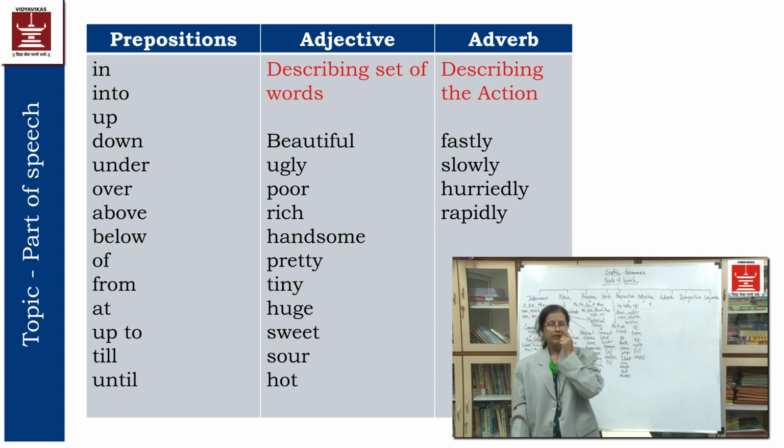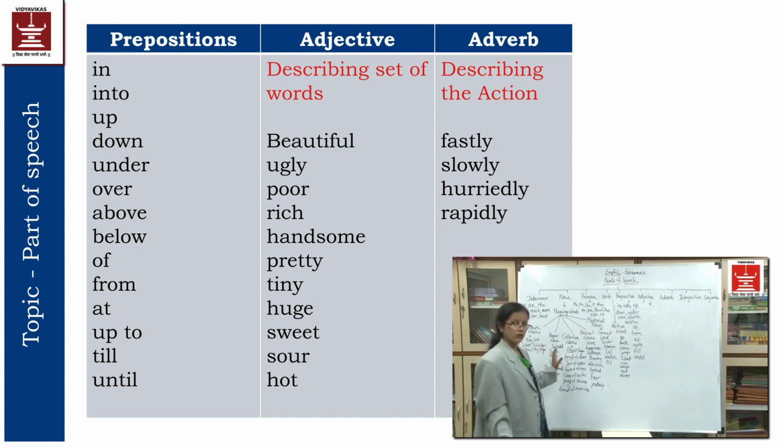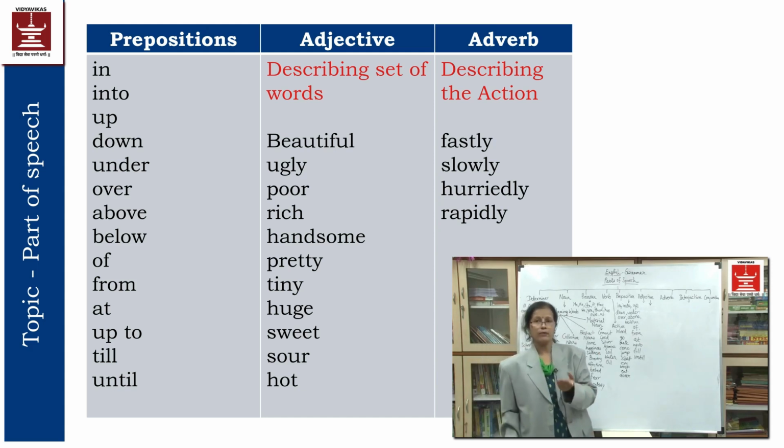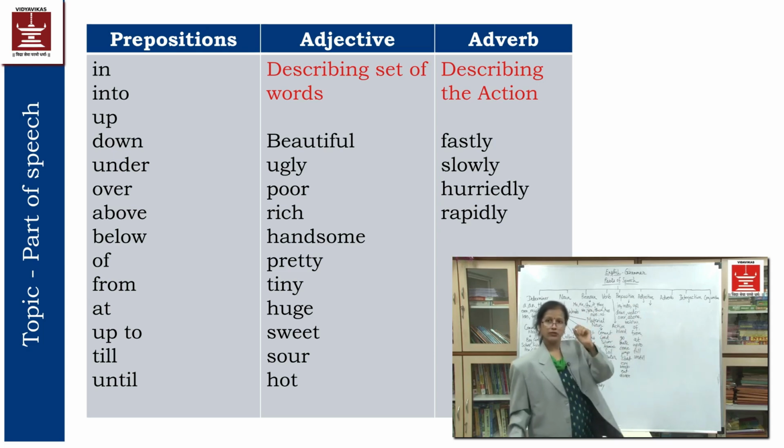So yellow will be the adjective of that rose. Rose is the proper noun, isn't it? Flower will be the common noun, but rose flower will be the proper noun. And about that noun, if I am giving additional information by using a certain word, that will be called the adjective of that noun. So that is why yellow becomes the adjective of that rose.